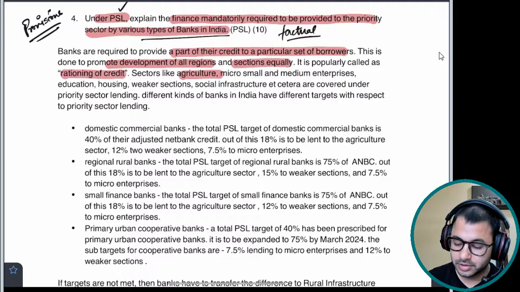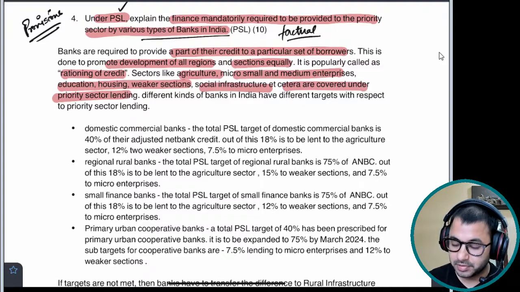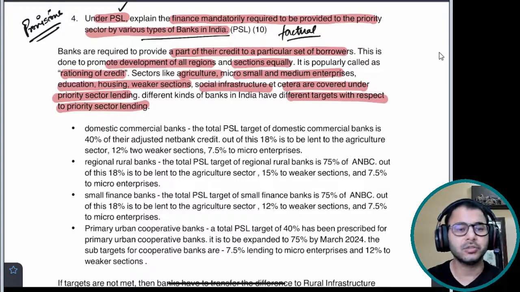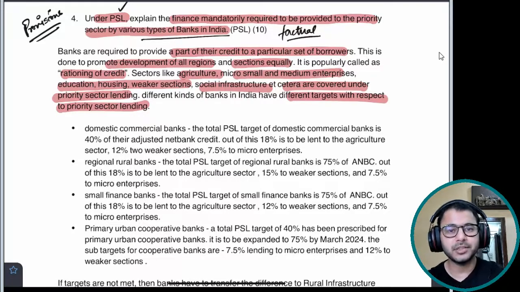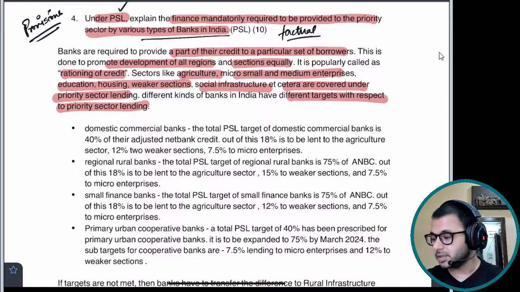Sectors like agriculture, MSMEs, education, housing, weaker sections, social infrastructure, etc. are covered under priority sector lending. Different kinds of banks in India have different targets with respect to PSL. Very simple question, very simple introduction, very direct introduction. What is PSL? Rationing of credit, right? Why is it done? Financial inclusion, financial expansion. Which sectors are included? A, B, C, D, E. Okay. Targets, ये अभी दे देते हैं targets.